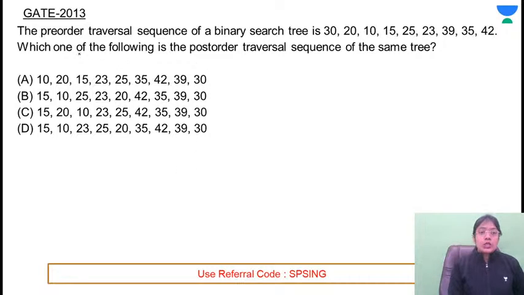Now in this question, you are given the pre-order and they are asking for the post-order. With only one sequence, just with only pre-order or only post-order, you cannot find out the other sequence. So you need in-order, but in-order is not given here. How will you find that?